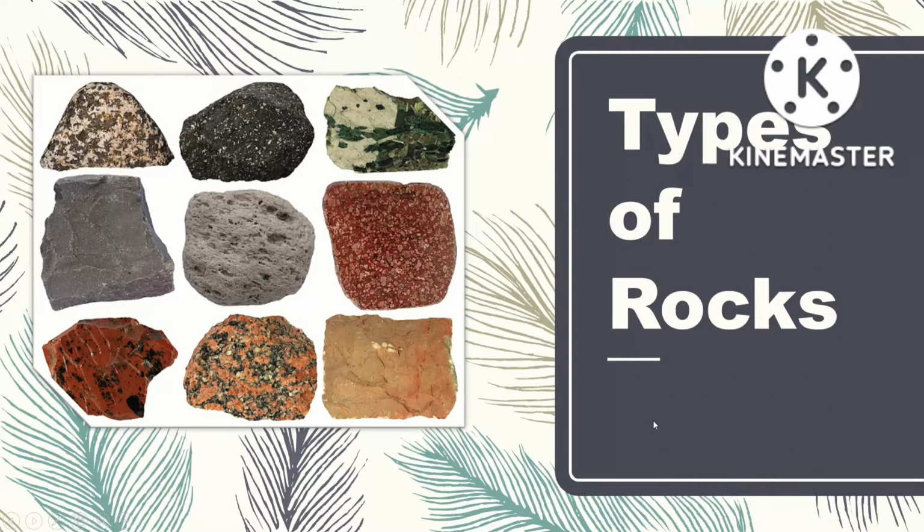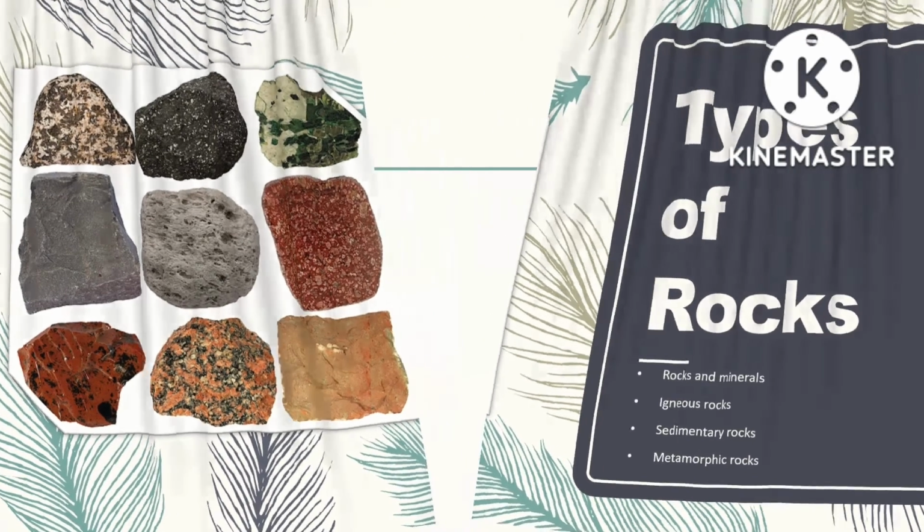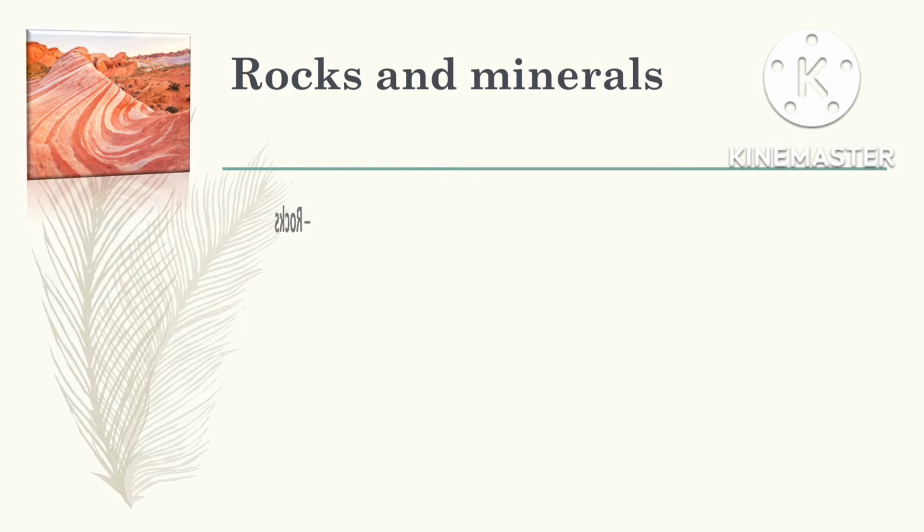Types of rock. Today we will discuss rocks and minerals, igneous rocks, sedimentary rocks, and metamorphic rocks. First, let us discuss rocks and minerals. Rocks are solid masses of minerals which are obtained from the Earth's crust. The term rock refers to both hard and solid matter like granite as well as soft and loosened particles like sand, slate, and clay obtained from the earth. Rocks differ in color, texture and structure.